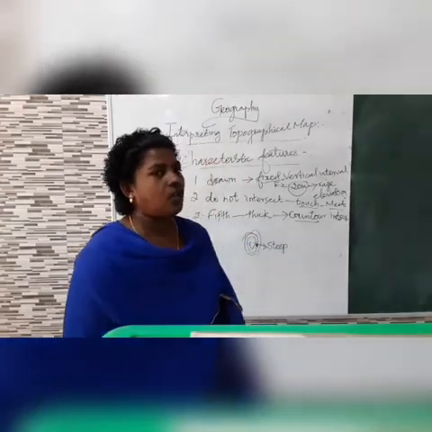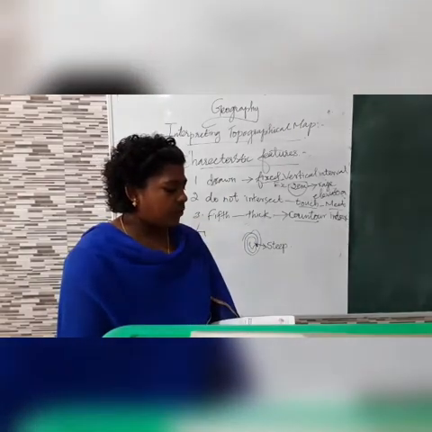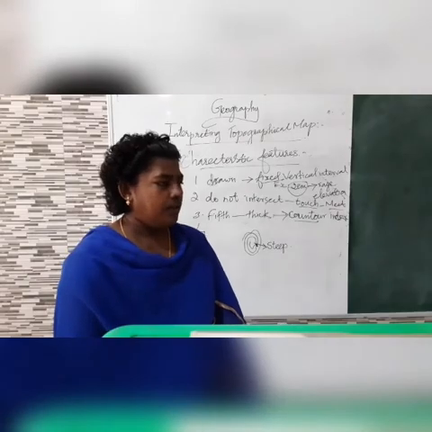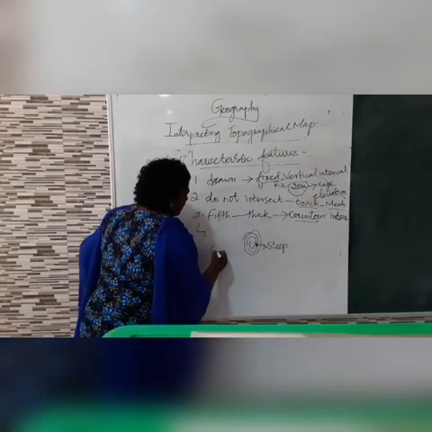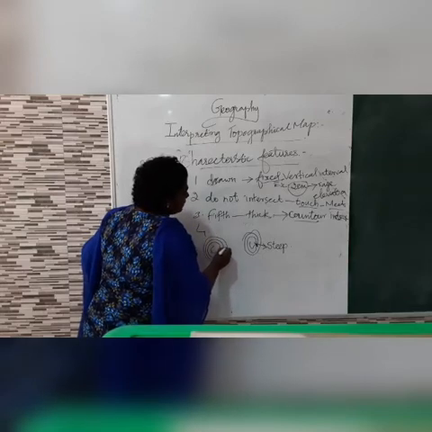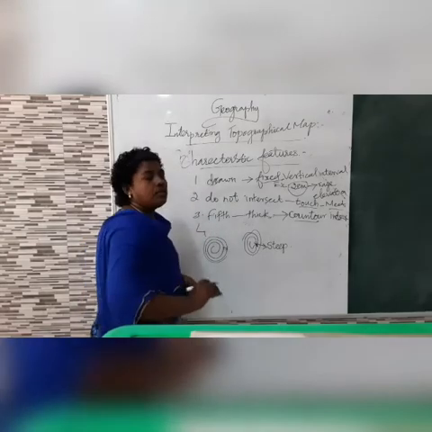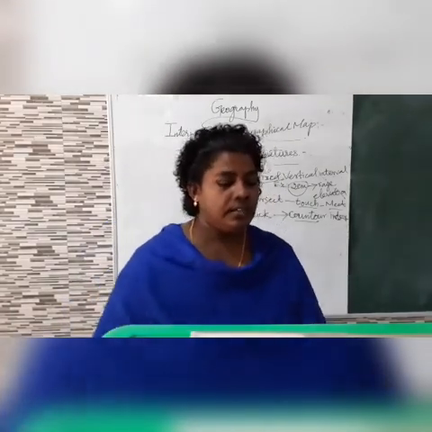Contour lines drawn at equal intervals indicate that the slope is neither steep nor gentle. If in some places the contour lines are at equal distance, here we have to understand the slope of the place is gentle.